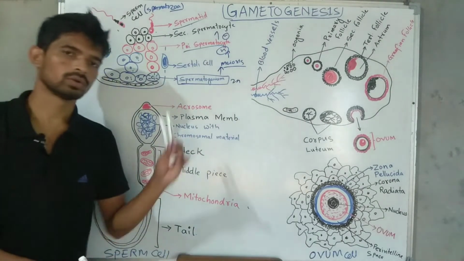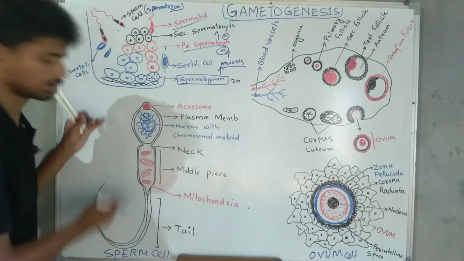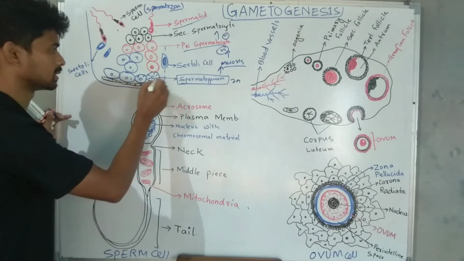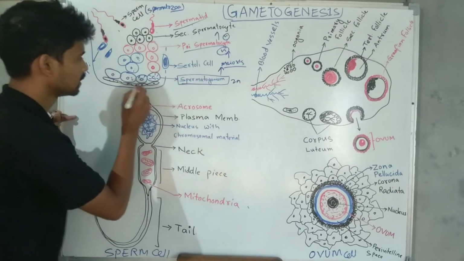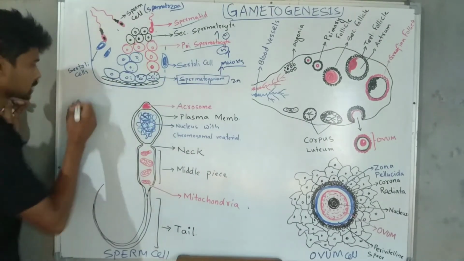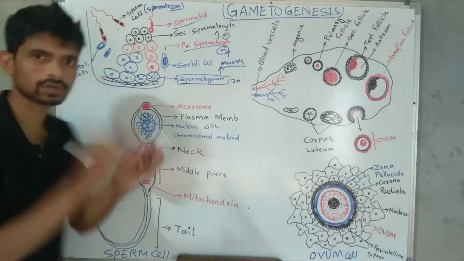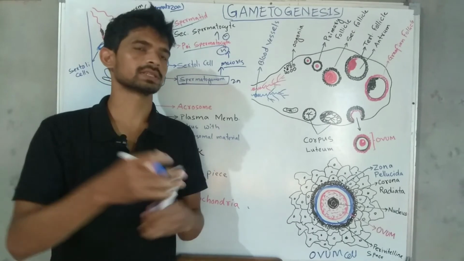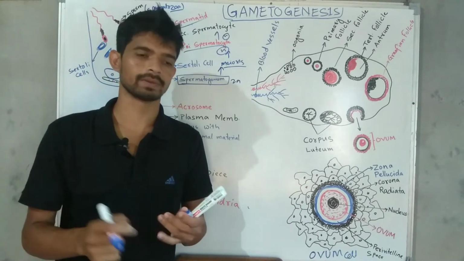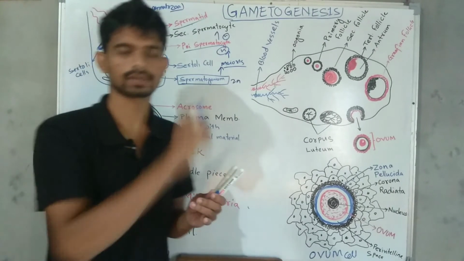Now see, who controls this spermatogenesis process I have discussed? Spermatogenesis is controlled by hormones, starting from puberty. You can check what puberty is in my previous lecture.